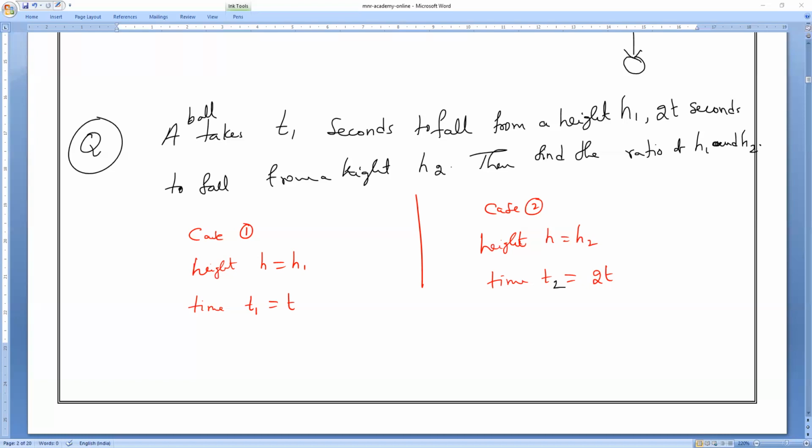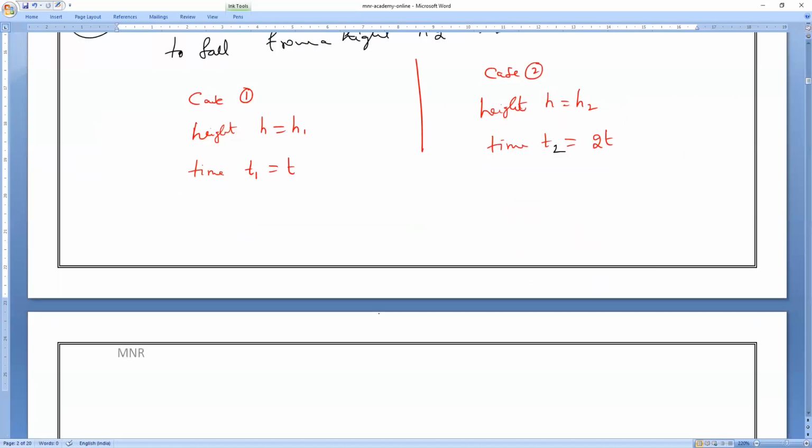Very good, Lingesh. Give him a big clap. That is what I wanted, because only T and h are there, and g is constant. We all know. Yes or no? Okay, that's fine, we'll solve. Abhirami also found it. Very good. So a ball is falling from a certain height. That height is h and the time taken is t.